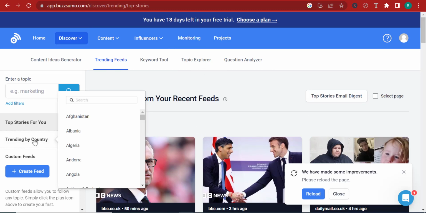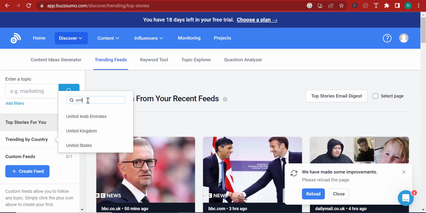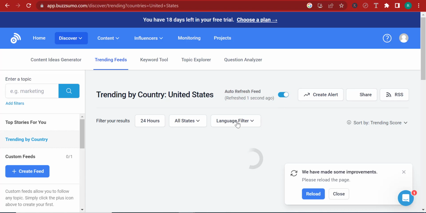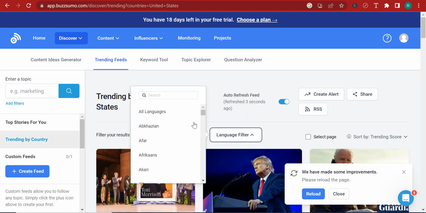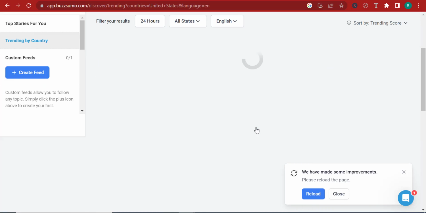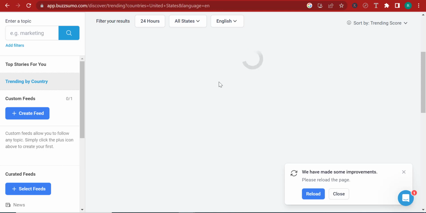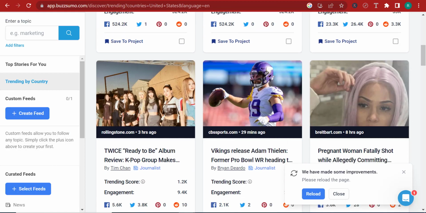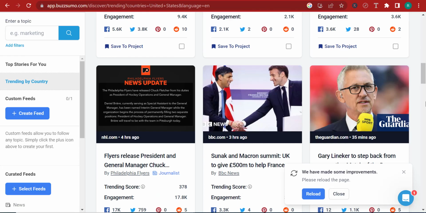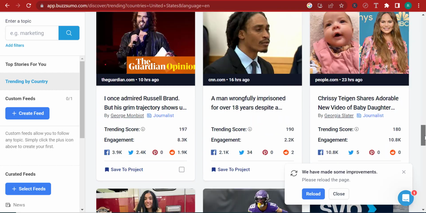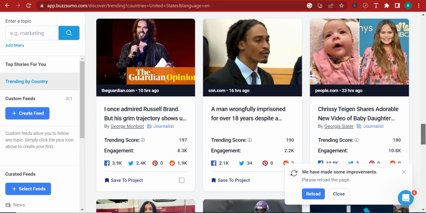Now here you can filter trending by country. So for example, let's say you want to filter only what's happening in the United States. But even so, you're still going to have to use the language filter here. So I'm going to click language filter. I'm going to turn this to English because I only want to get English stuff. Because if you don't set the filter, they're going to show you content in different languages, including Spanish, because there are some states in the United States that speak Spanish. And so you can come across content that's not English. But here, you can see that there is a lot of content.